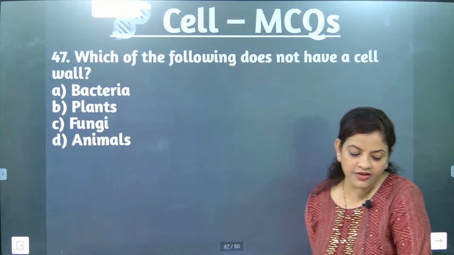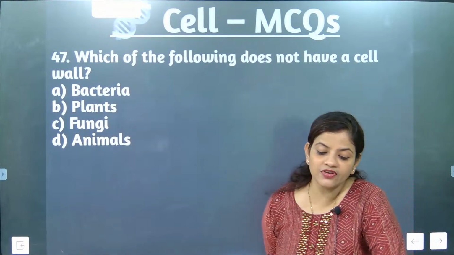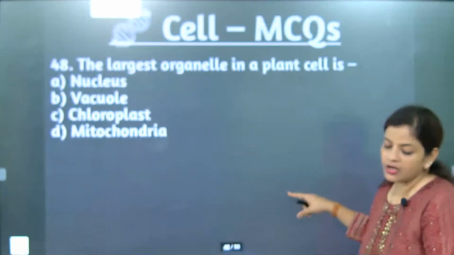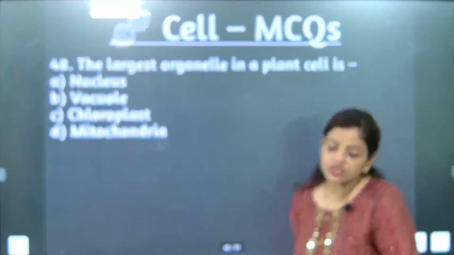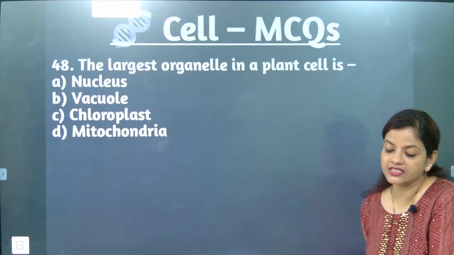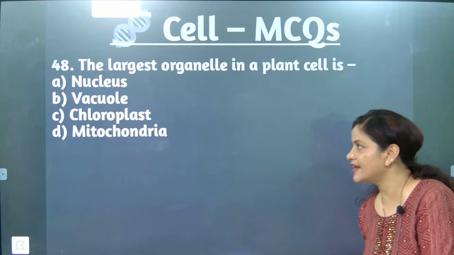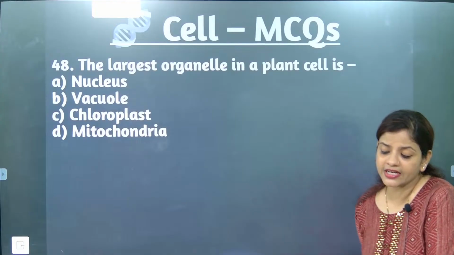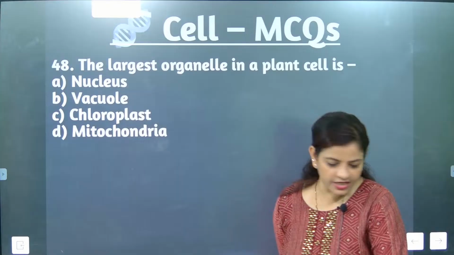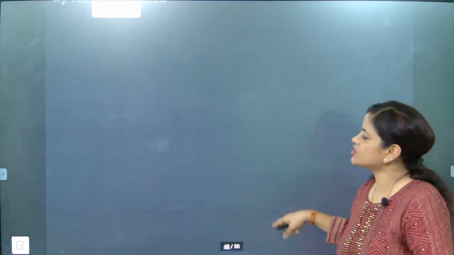Question number 47. Which of the following does not have a cell wall? Animals. Easiest question. Next question. 48th question. The largest organelle in a plant cell. Vacuole is the correct answer, because the largest organelles in plant cells are vacuoles. Yes.